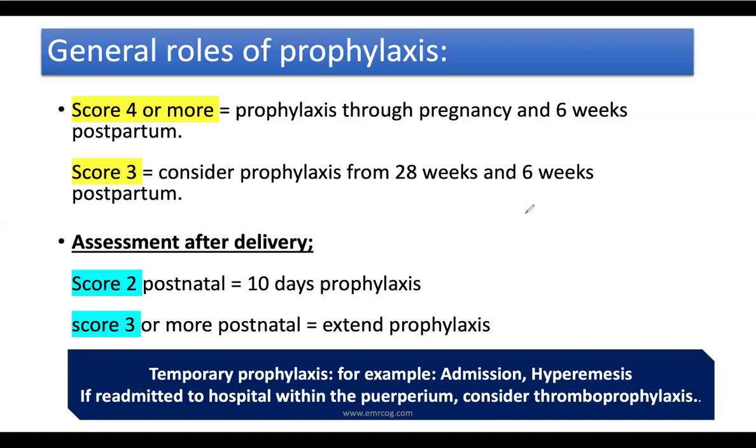Of course, she must have low molecular weight heparin during that time, unless it is contraindicated or there is a high risk of bleeding. So a woman, for example, who has hyperemesis gravidarum that requires hospital admission will be considered a temporary reason to offer low molecular weight heparin during admission, until she improves and is discharged home. So those are the general rules.